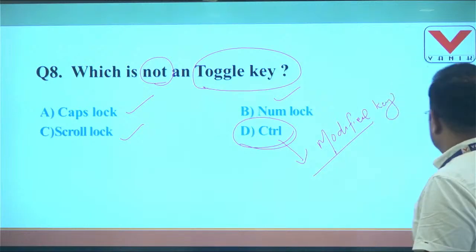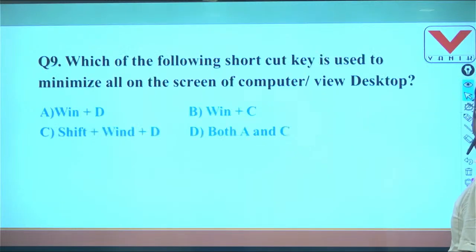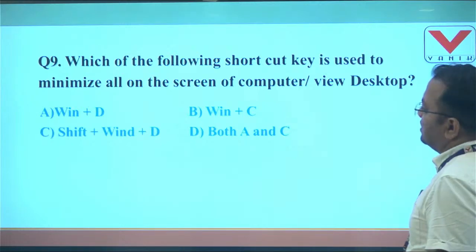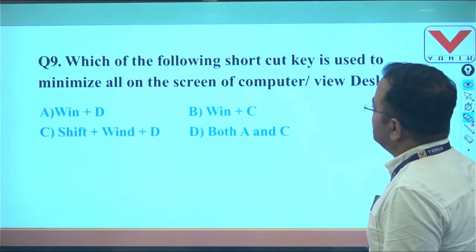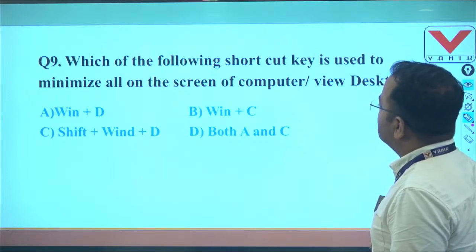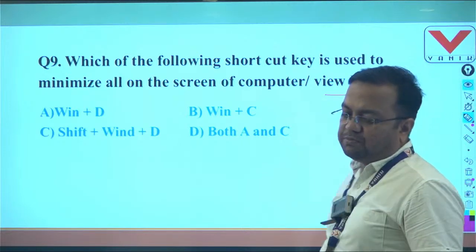Clear? Then goes to question number 9. Which of the following shortcut keys is used to minimize all the screens of the computer and to view the desktop? So students, very popular question.